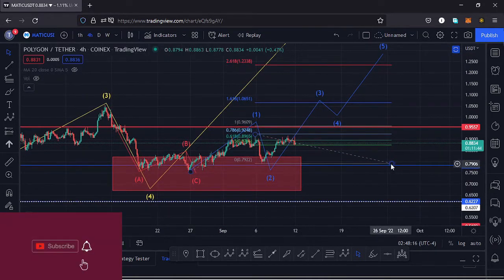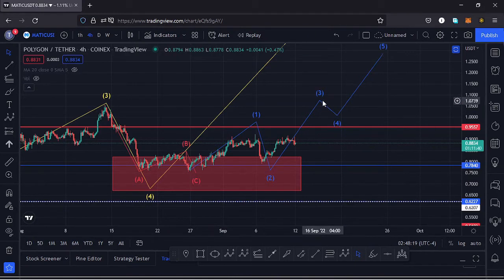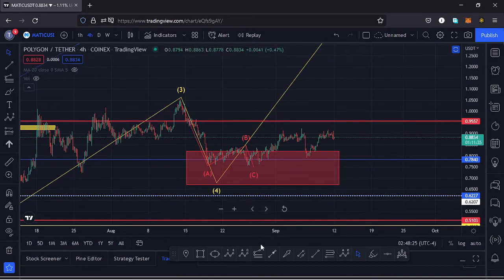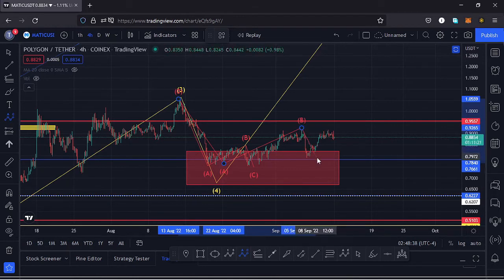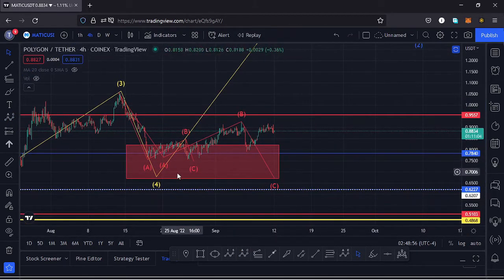It's also possible that we can look at this chart in a different way. Maybe the low for that wave 4 is not yet in, and whatever we are seeing over here, we are yet to make the low for that wave C, having this as the wave A. Then the high that we made at around the $0.92 mark might be the high for that wave B. And over here in this movement to the lower side, we saw a bit of a corrective movement to the upside, so maybe lower prices could be coming our way, come back to this key area of support at around the $0.78 mark, lose that key area of support, and continue seeing lower prices to maximize our red target area for that wave 4 to the lower side.